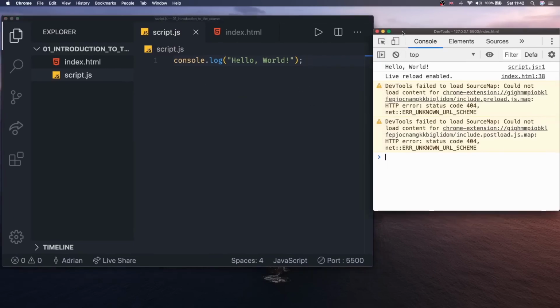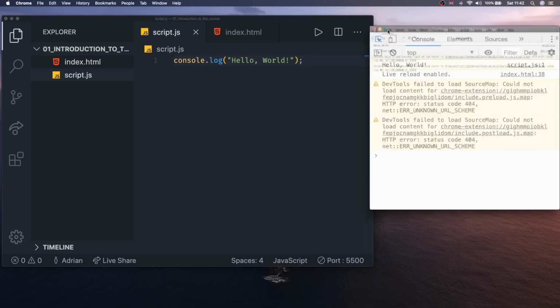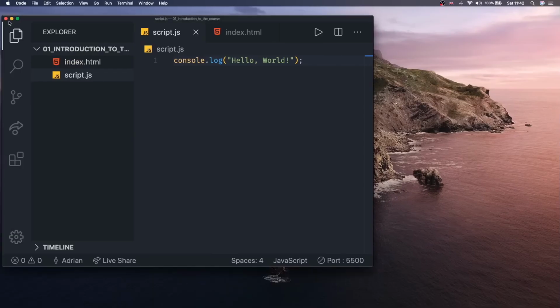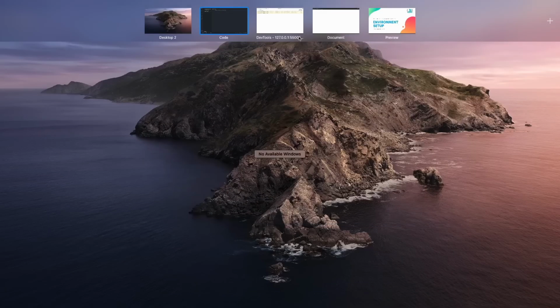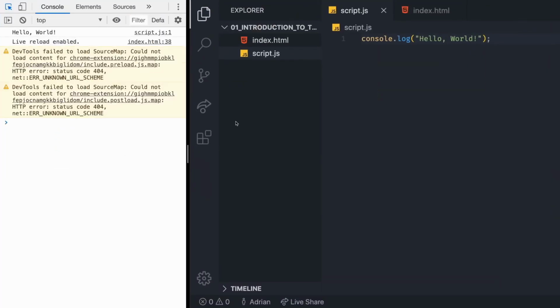So what Macs allow you to do is to just open it full screen, go back and then open the Visual Studio Code in full screen as well, and then just merge them together. So find the actual DevTools, find the code, and just drag it onto the side right here. That's going to enable us to have both open at the same time.